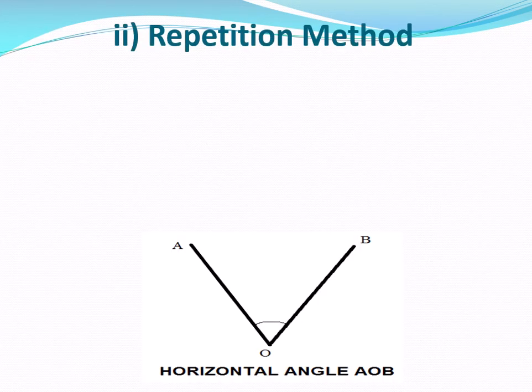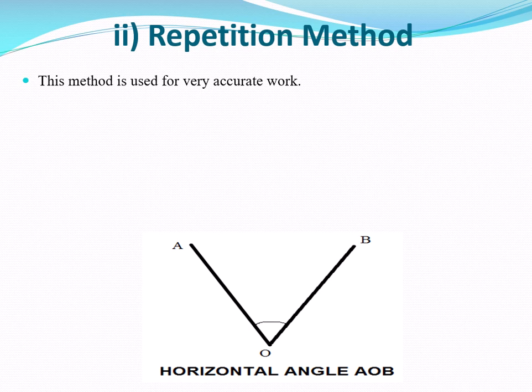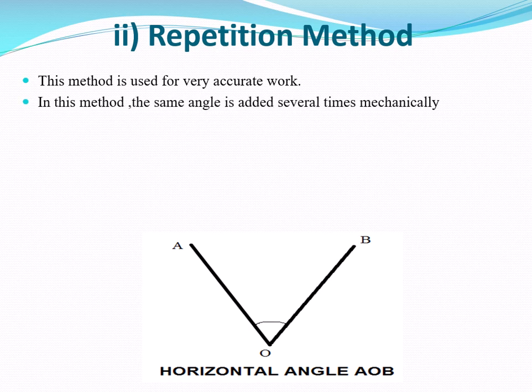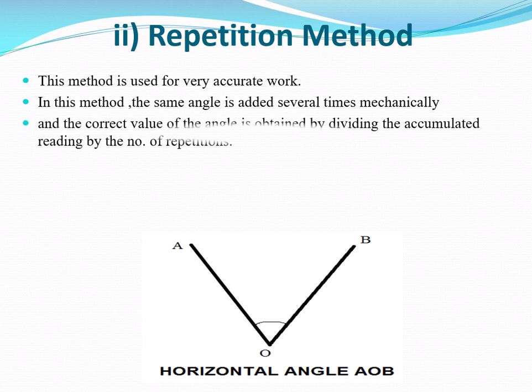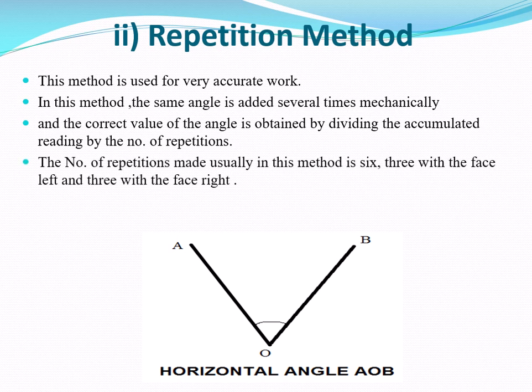Then the next method is the repetition method. In that also we have to measure the horizontal angle AOB. In the repetition method, the same angle is added several times mechanically, and the correct value of the angle is obtained by dividing the accumulated reading by the number of repetitions.